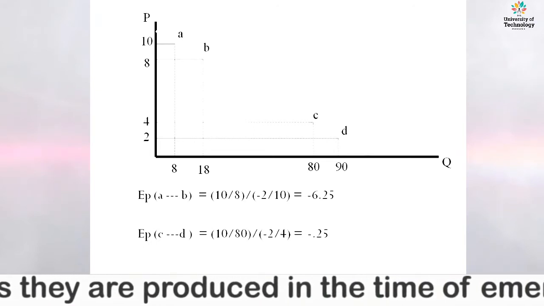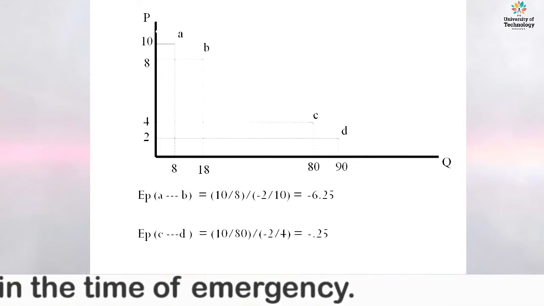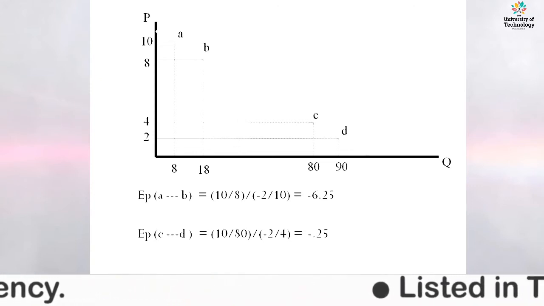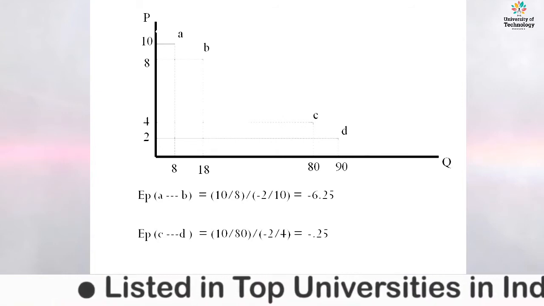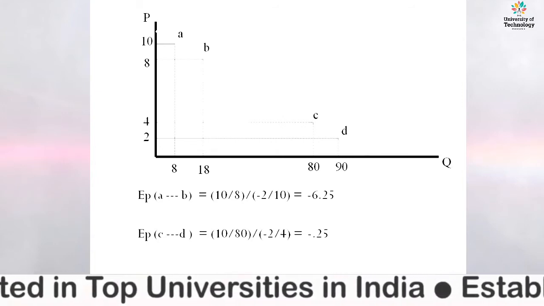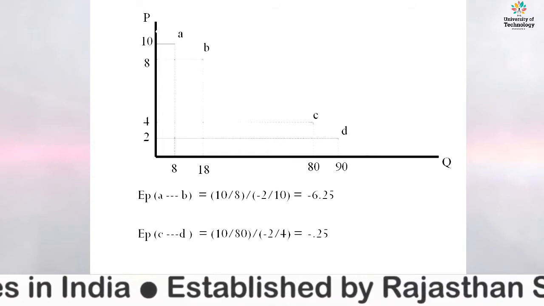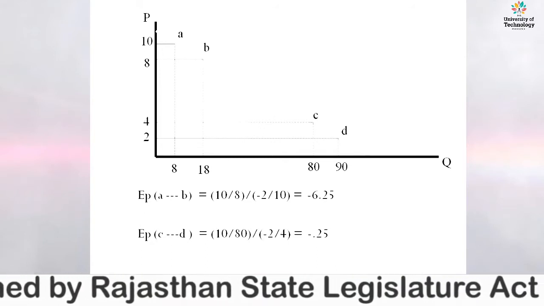At point B, the price is 8 rupees and the quantity demanded is 18. Now, how to calculate epsilon P? To calculate epsilon P, we take the change in quantity demanded with respect to the price.